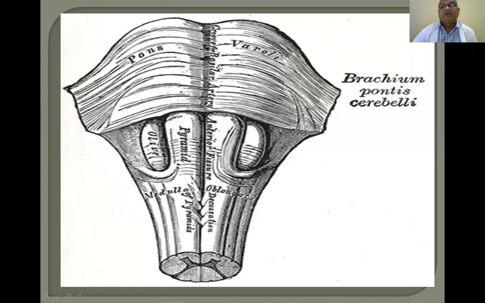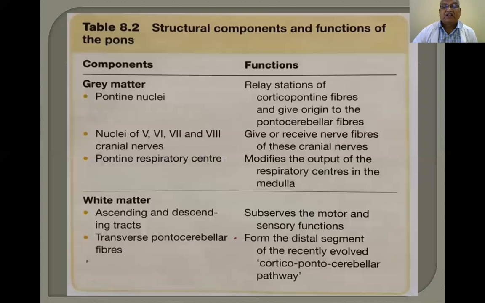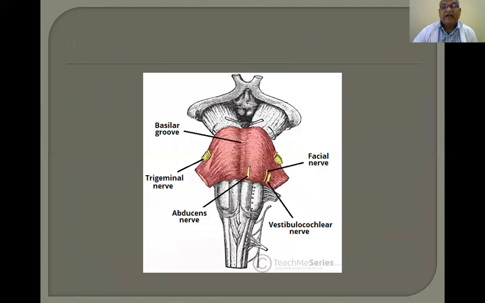This is the olive. The ventral surface of the pons contains a groove. This groove is present in the center of the pons on the ventral surface, and it contains an artery, the basilar artery. From that artery, pontine branches arise and supply blood to the pons. So, this is the ventral surface of the pons. I will show you the diagram of the pons.